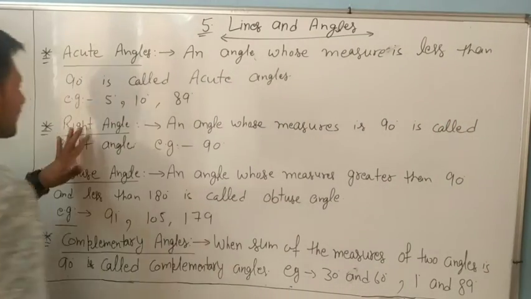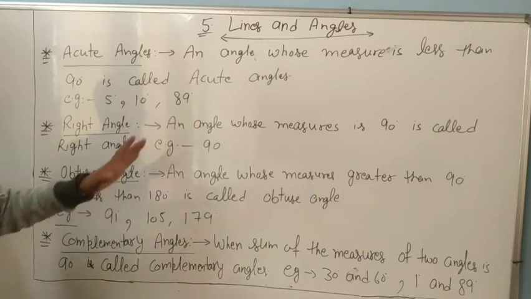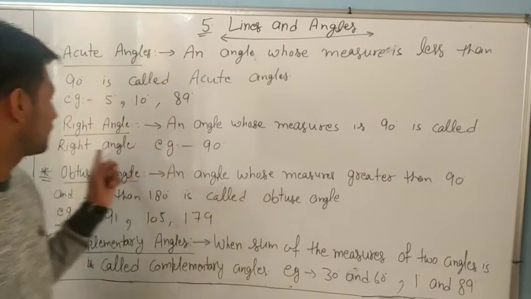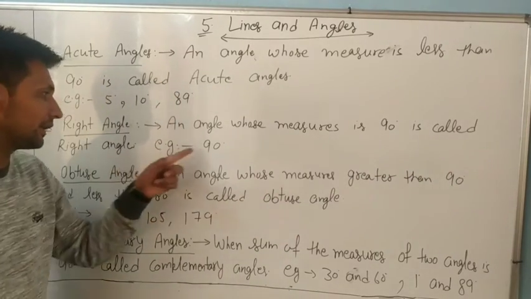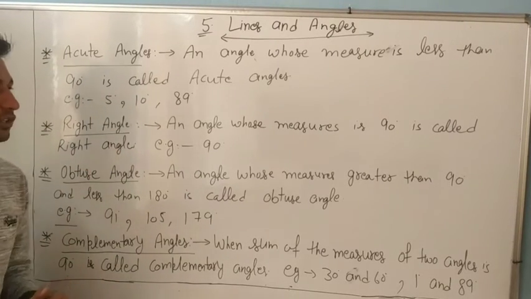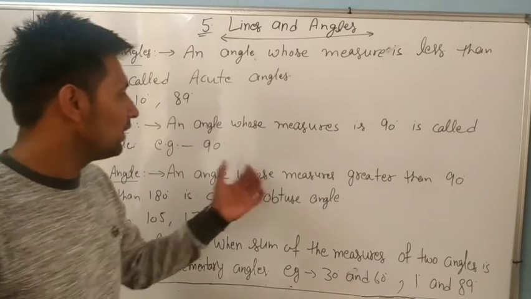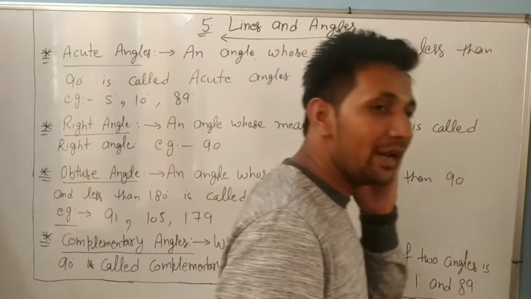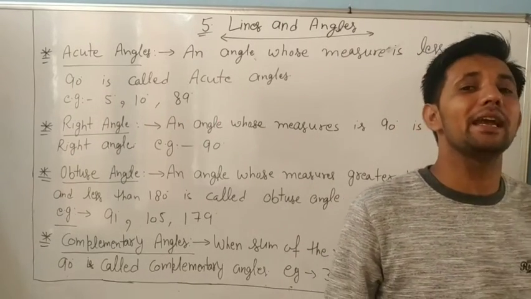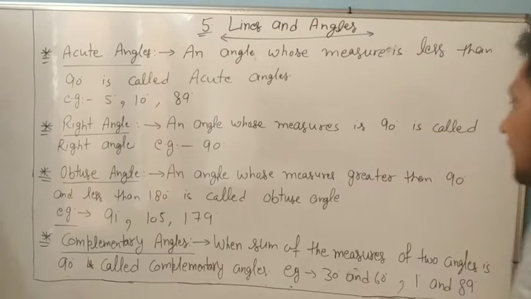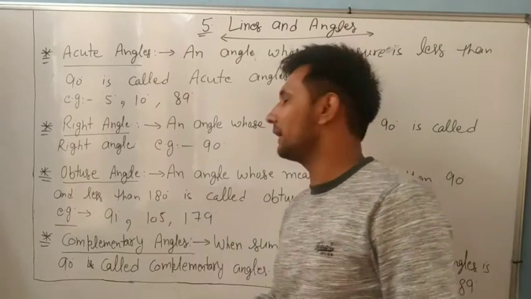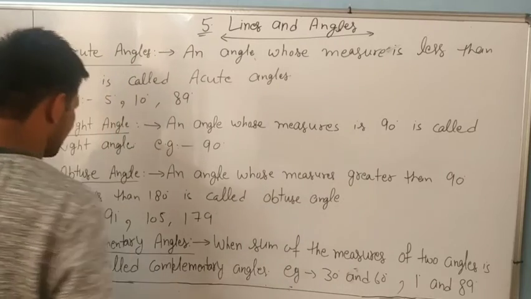Now, what is a right angle? An angle whose measure is 90 degrees, we always call a right angle. Next, obtuse angle. What is an obtuse angle? An angle whose measure is between 90 and 180. Otherwise, you can say that greater than 90 and less than 180 is called an obtuse angle.